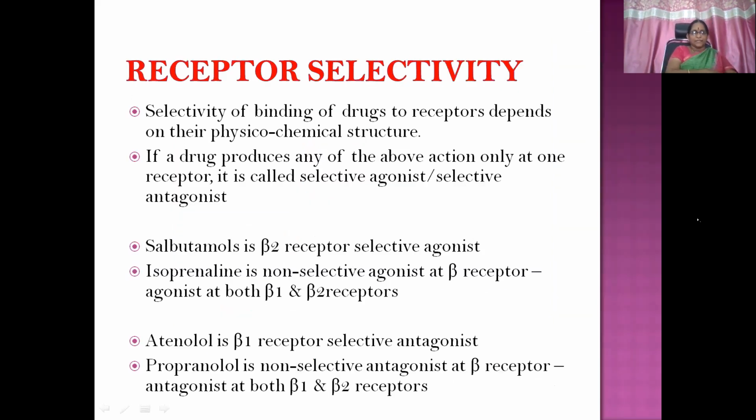Then receptor selectivity. Selectivity of binding of drugs to receptors depends on their physicochemical structure. If a drug produces any of the above actions only at one receptor, it is called a selective agonist or antagonist. So salbutamol is a beta-2 receptor selective agonist. It acts only on beta-2 receptors. Whereas isoprenaline is a non-selective agonist at beta receptors because it acts on both beta-1 and beta-2 receptors. Atenolol is a beta-1 receptor selective antagonist, whereas propranolol is a non-selective antagonist because it blocks both beta-1 and beta-2 receptors.